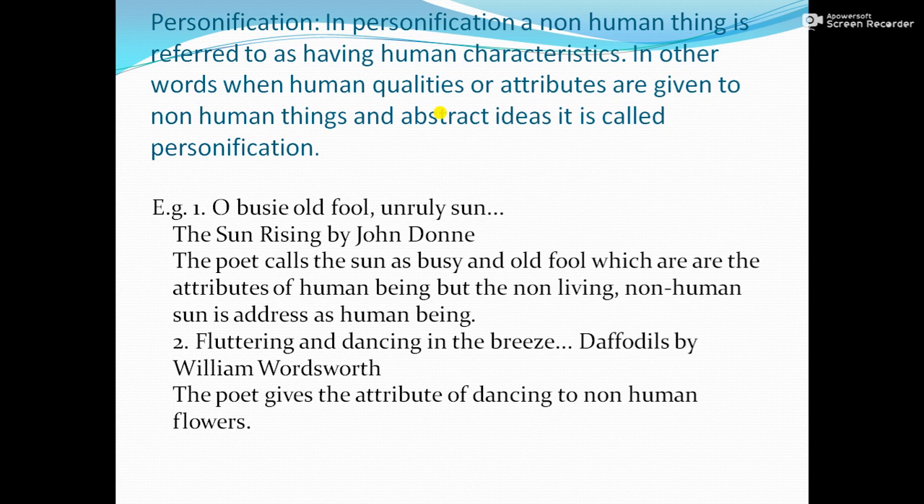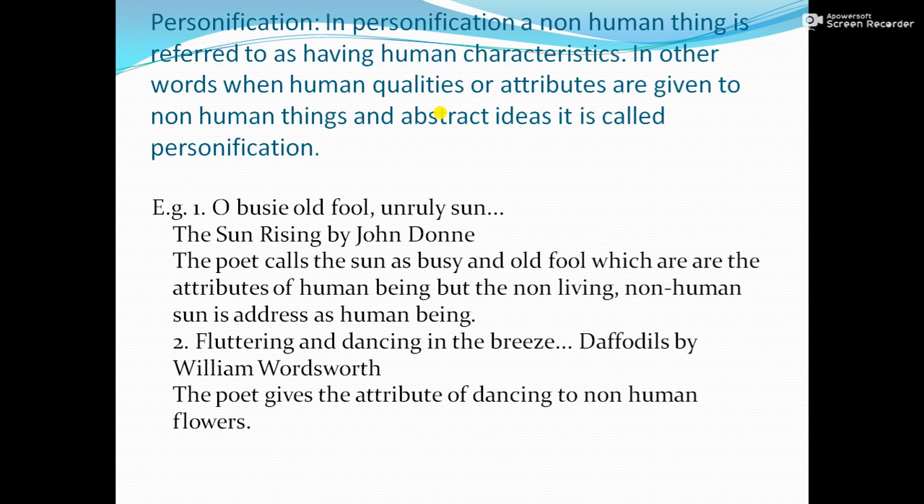Unruly means who does not behave according to rules. So, he gives the sun these human characteristics, these attributes, because interfering, fool, and unruly are only for human beings, and these human attributes are given to the sun. Right? The sun itself is non-living, non-human, but the poet addresses it as a human being.